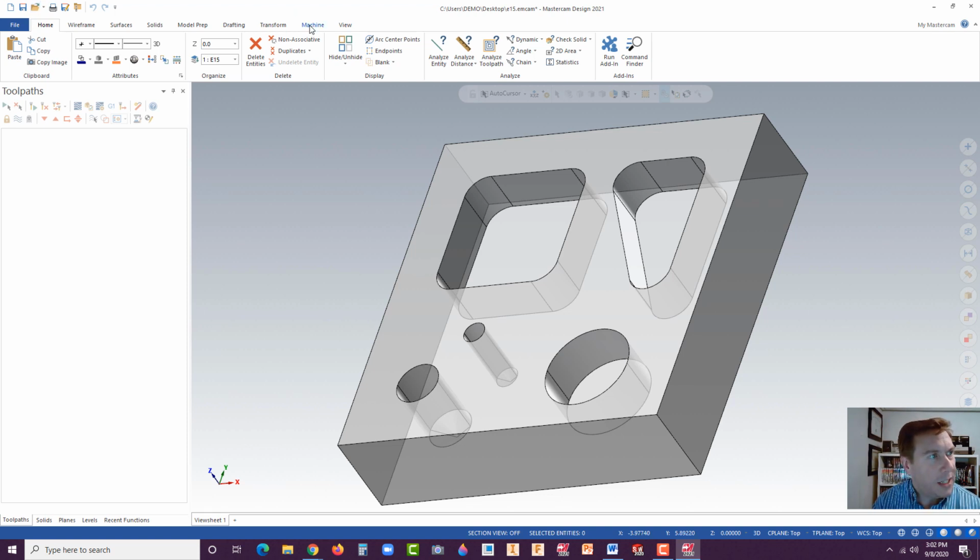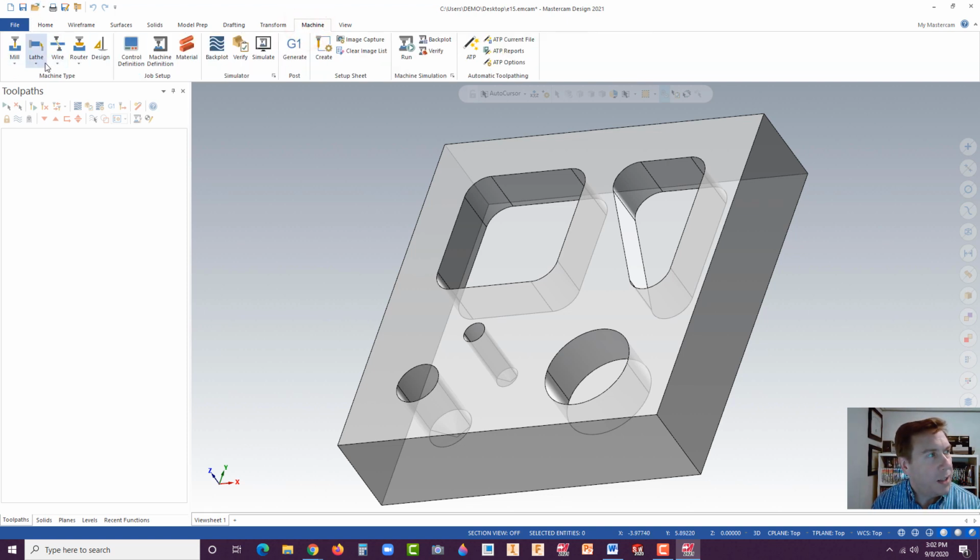Now, let's go to machine here. And you'll see there's mill, lathe, wire, router. Hit the little arrow under mill, and you'll see there's default and managed list. Managed list is used to provide several different posts in there. There's only like one or two, none of which we want to use for our machines. But usually wherever you're going to school, especially if you're going to ECC, we have multiple Haas machines. We already have the posts loaded for you. So you would actually go to managed list, or you would see it underneath default. But by going with default, it's going to automatically output the native Fanuc code, all right?